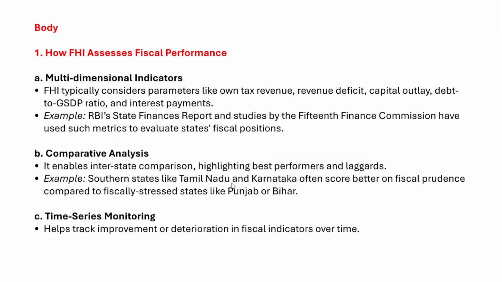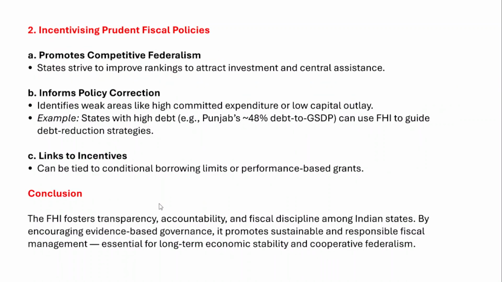For example, southern states like Tamil Nadu and Karnataka score well on fiscal prudence compared to fiscally stressed states like Punjab, Bihar and other states. And apart from that, it also monitors time, because it helps track improvement and deterioration in the fiscal indicators over a period of time.